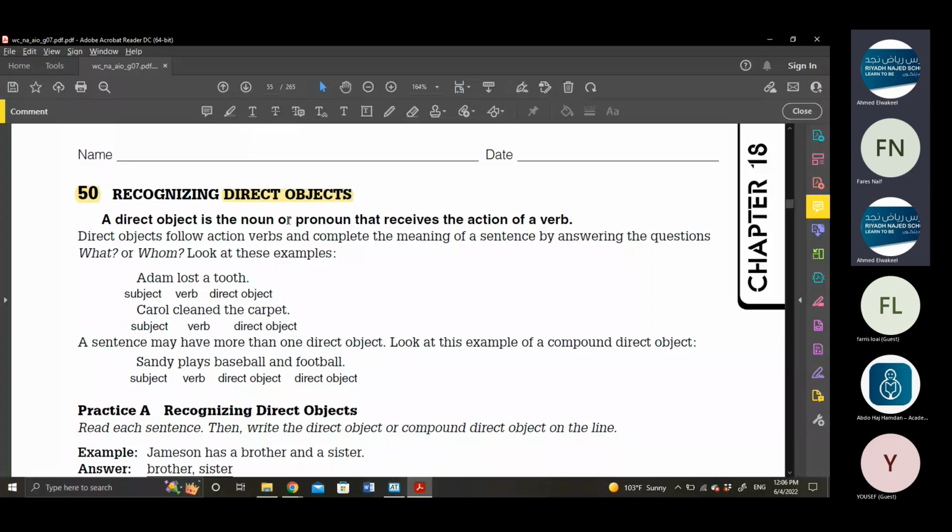Teacher, it's a noun or a pronoun? A noun or a pronoun. Very excellent. Direct object could be a noun or a pronoun.